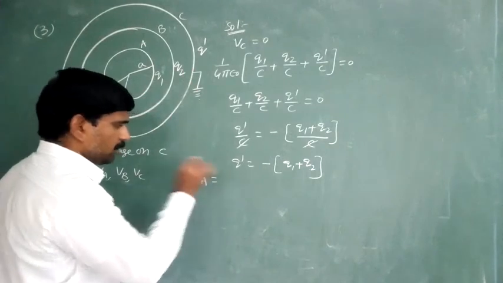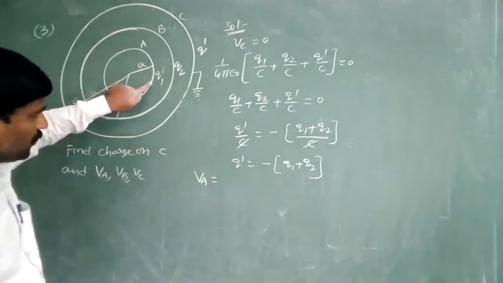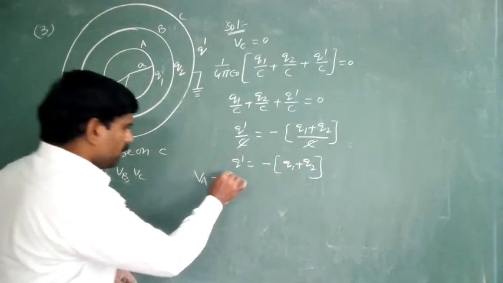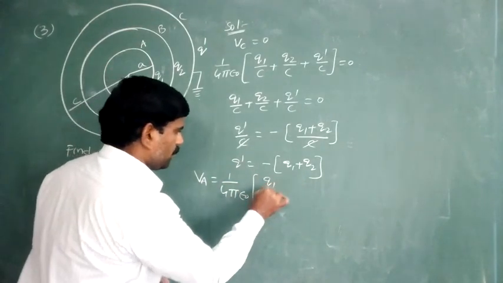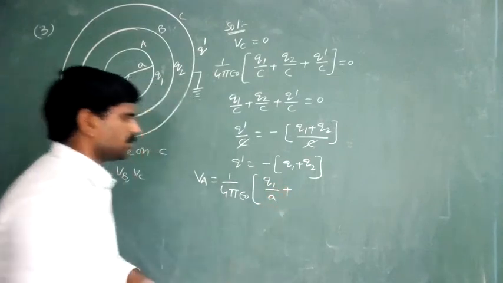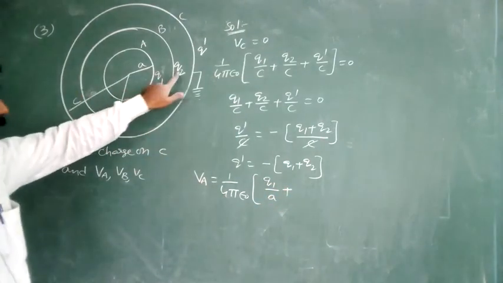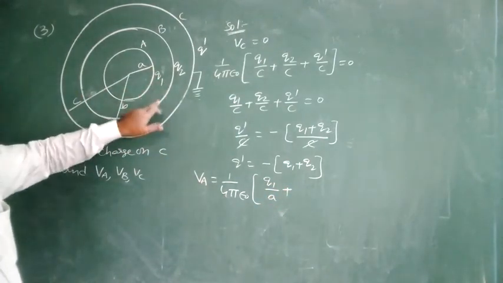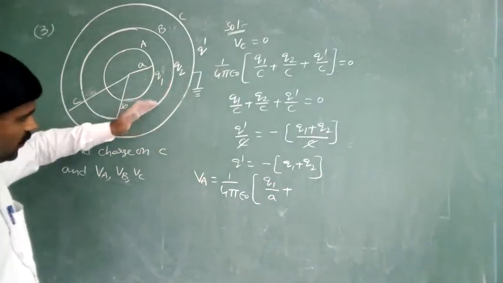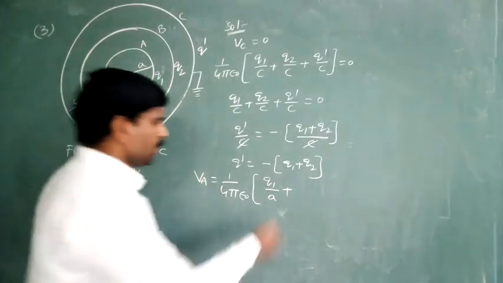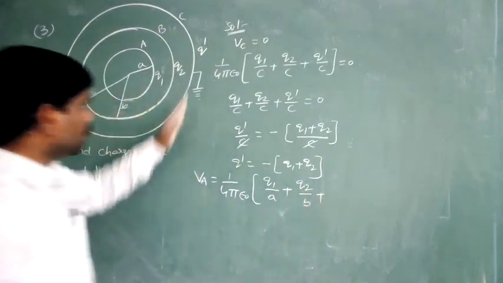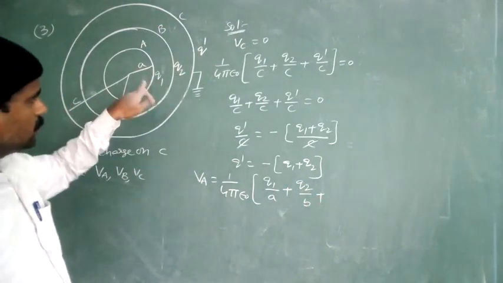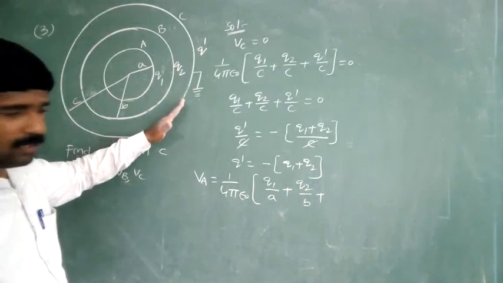Okay, next, potentials. VA is equal to how much? Potential on the surface of the first shell: 1 by 4 pi epsilon naught into Q1 by A plus Q2 by B. Why? Because what is the potential on the second surface? Same potential is inside also. Therefore, Q2 by B plus Q dash by C, for this one is inside of the third shell.